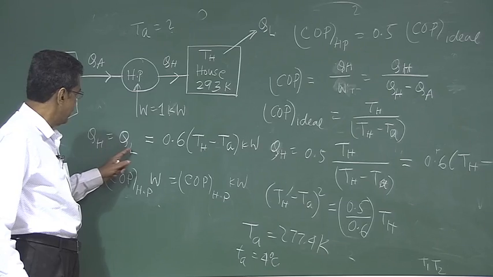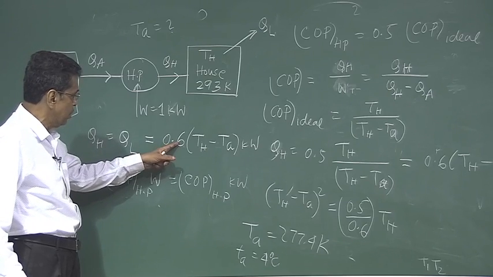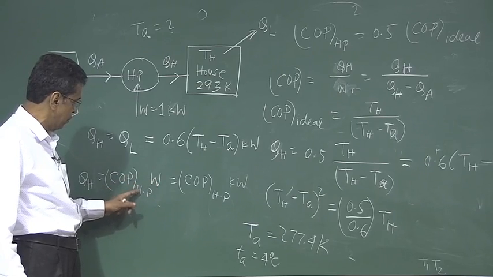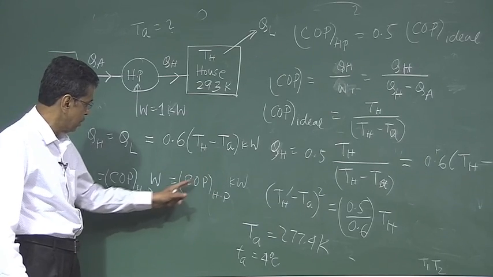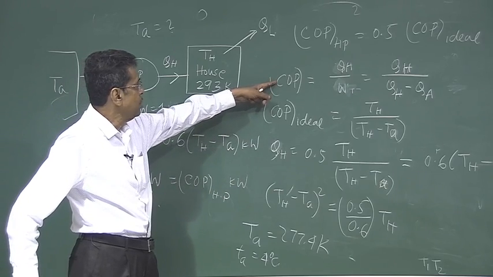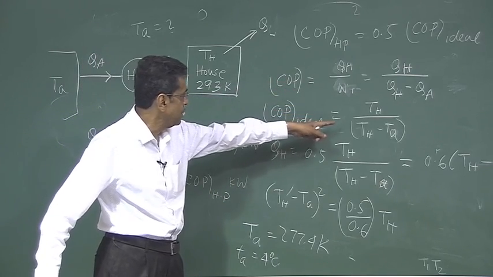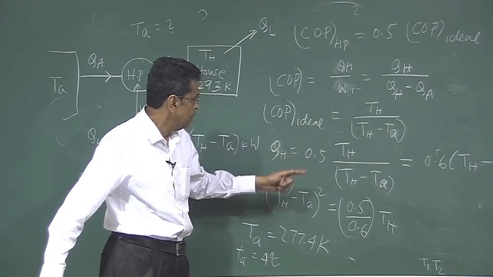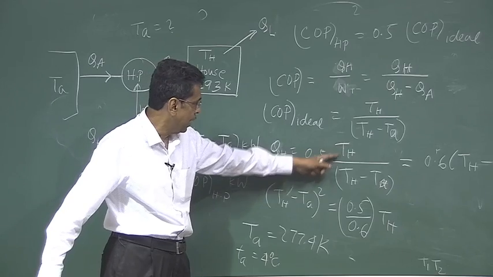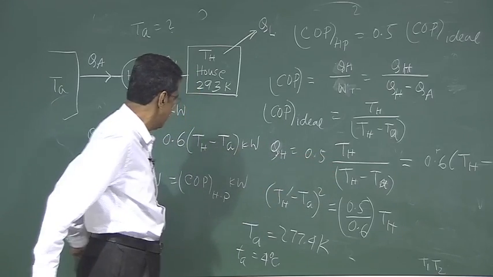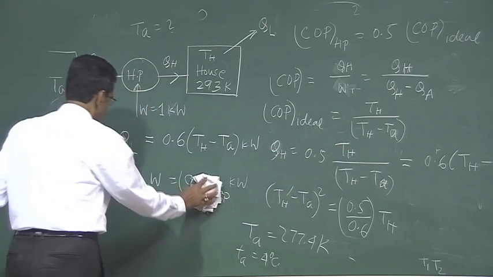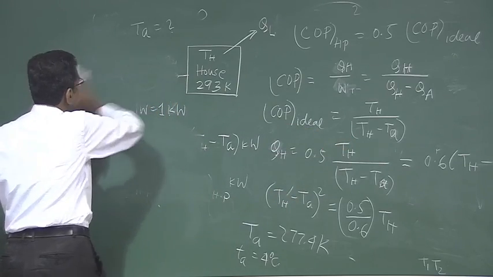So how I have done that: QH is equal to QL at steady state, and QL is by definition this. QH is COP into W by definition of COP of the heat pump. W is 1 kilowatt, so simply it is COP of the heat pump in kilowatt. Then we write that the COP of the heat pump is 0.5 of this ideal one. We cannot write it in terms of temperature for a non-ideal heat pump, but it is 0.5 of the ideal heat pump COP. So therefore QH equals this, which is equal to 0.6 (TH minus TA). Okay. Now we come to the next problem.